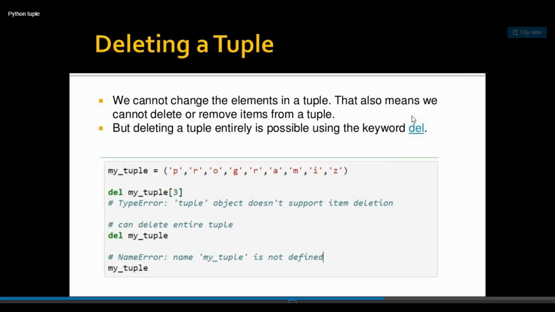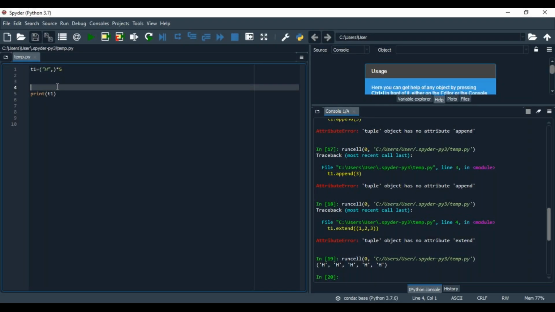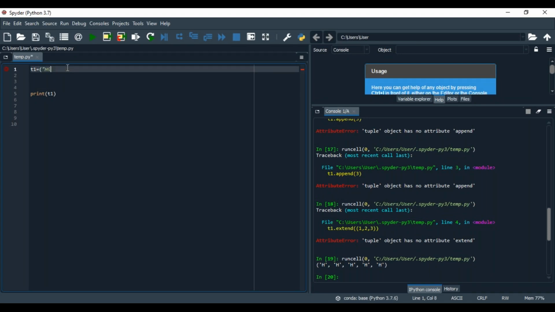See now, I can show you. For example, t1 is hi comma 5, 1 comma 3.4.